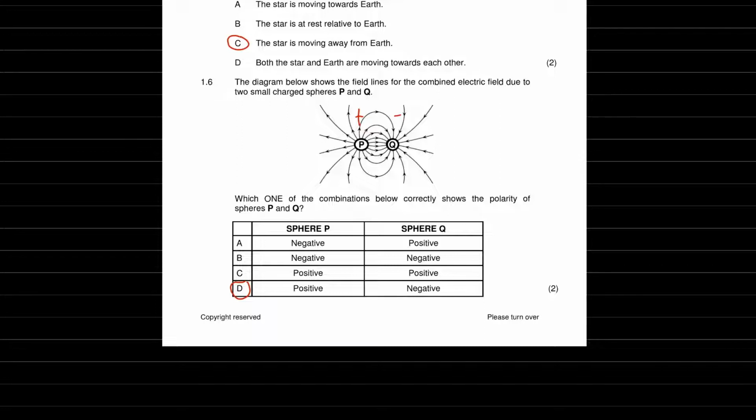And also by elimination, B is completely wrong because they can't both be negative. Then it would look something like this. The spheres would move away from each other.